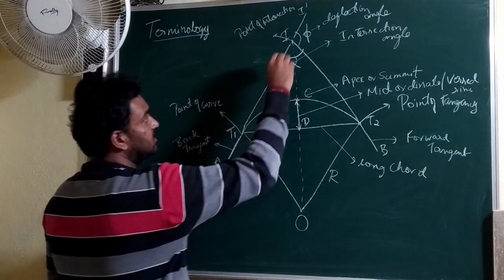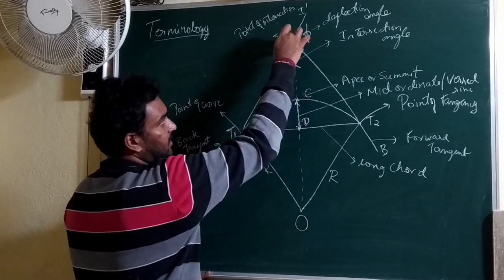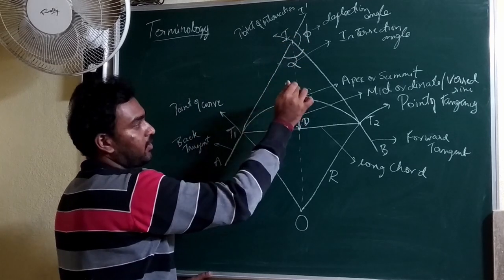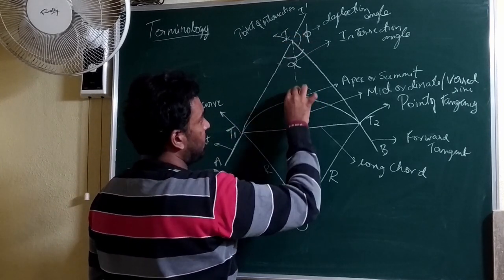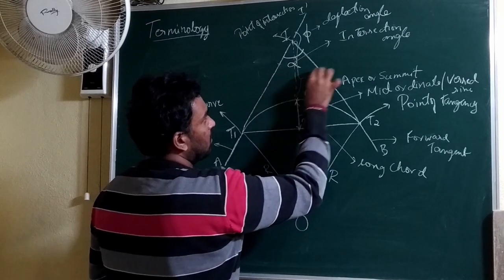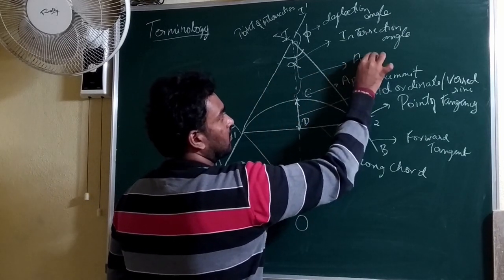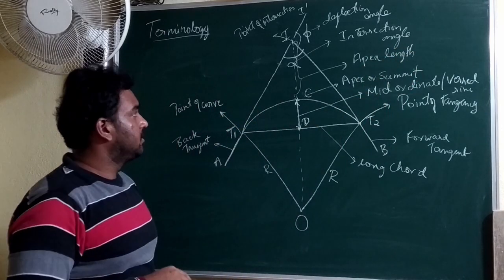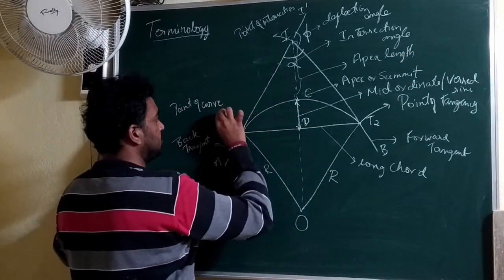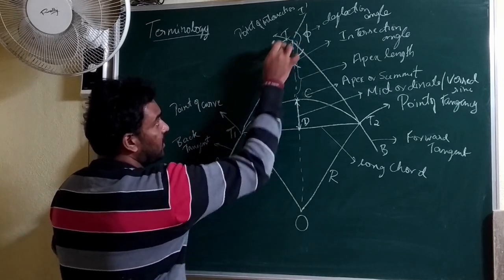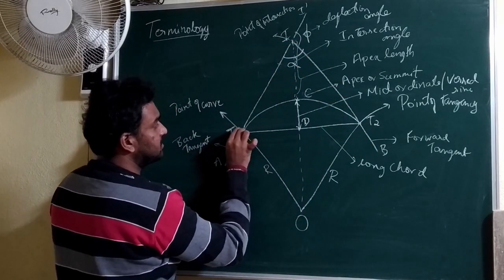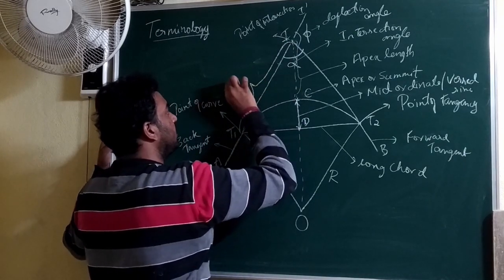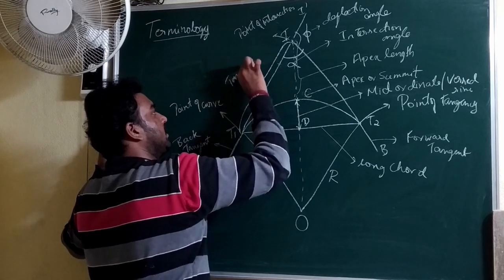Then the distance between C and I, that is the distance between the point of intersection and the apex, will be considered as the apex length, or otherwise called the external length. And the very important things are the tangents, that is T1I and T2I, the tangents in this curve, and this length will be the tangent length.